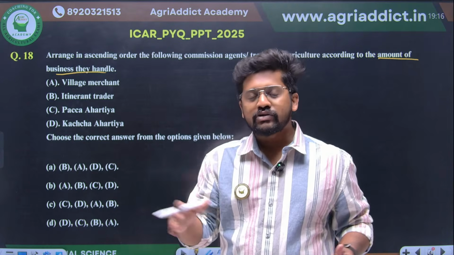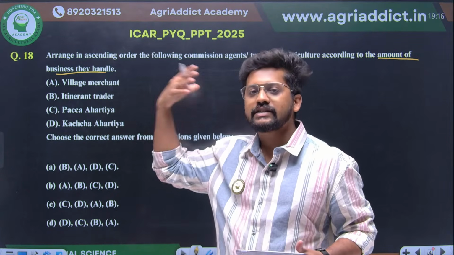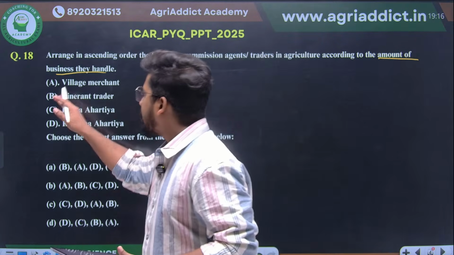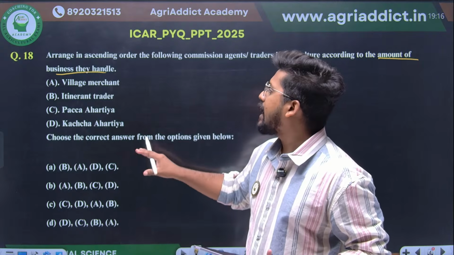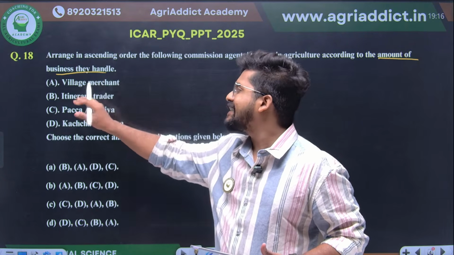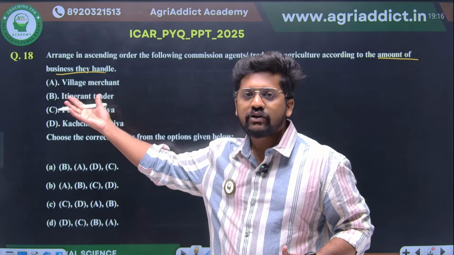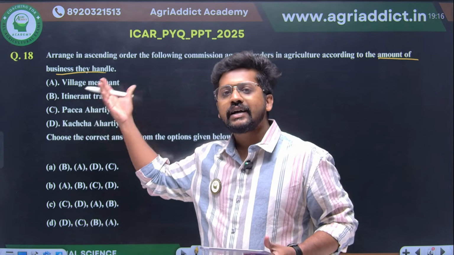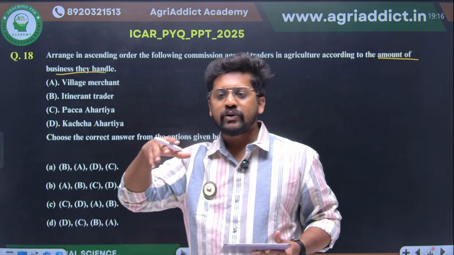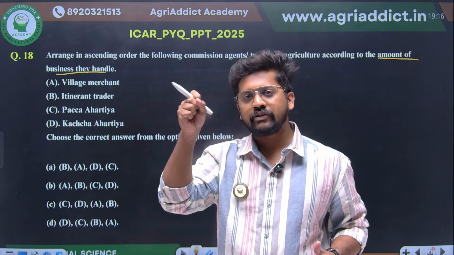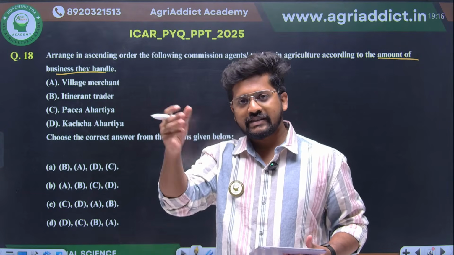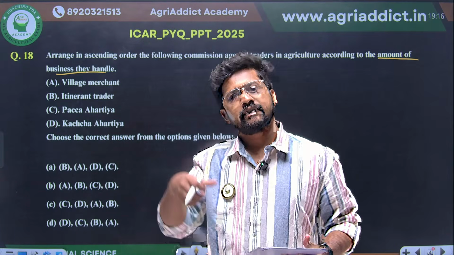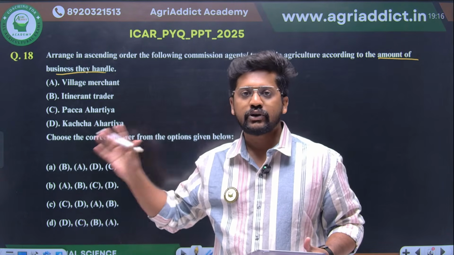In the textbooks you have studied, there is no such absolute arrangement, so this is absolutely logical, right? Which are the people that we have? The first one is none other than your village merchant, your village trader. We have seen him in the primary market and also in the secondary market. In the primary market, a village trader will be procuring from the farmers, assembling it, taking almost all the produce produced in a particular village to the next stage, none other than your secondary market, right?